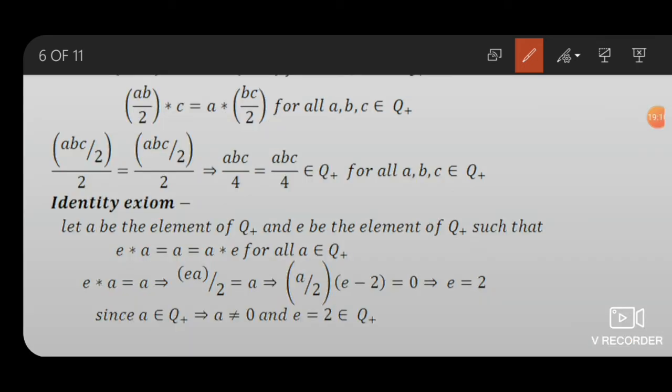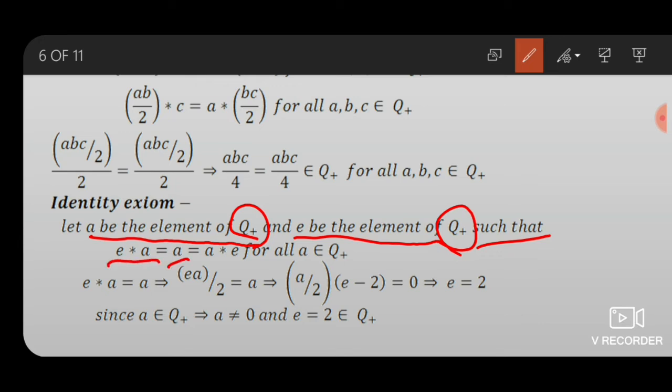Identity axiom. Let A be any element of Q plus and E be the identity element of Q plus, such that by definition of group theory, E star A equals A star E for all A belonging to Q plus.